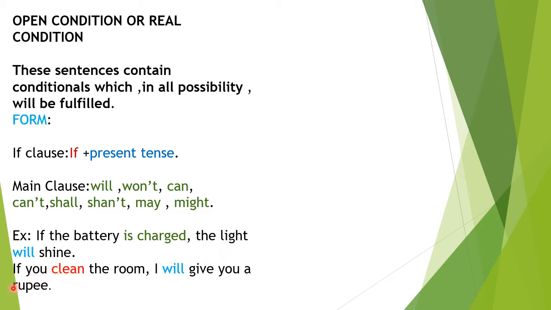Now the second sentence, if you clean the room, if clause, clean, verb is in which tense? It's in present tense. Which is the main clause? I will give you a rupee. It's a main clause. In the main clause, which auxiliary is given? Will. Go back to the sentence, if clause. This part is given. If you clean the room, answer the main clause. I will give you a rupee.